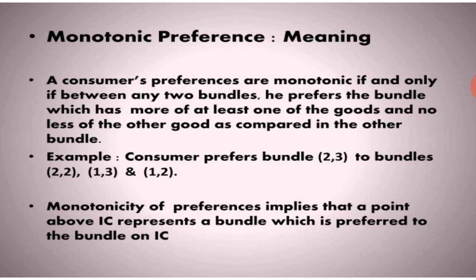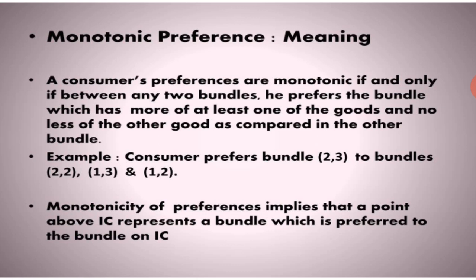He prefers the bundle which has more of at least one of the goods, and no less of the other good as compared to the other bundle. So he is going to prefer the bundle in which a commodity is available in more quantity. When the bundles are available in front of the consumer, he will compare the bundles with each other.